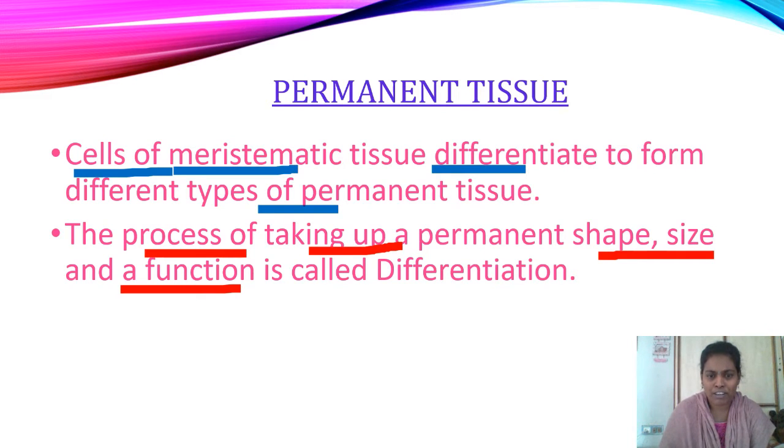The process of taking up a permanent shape, size and function of a cell is called differentiation. After losing the capacity of division, meristematic tissue is differentiated into permanent tissue.